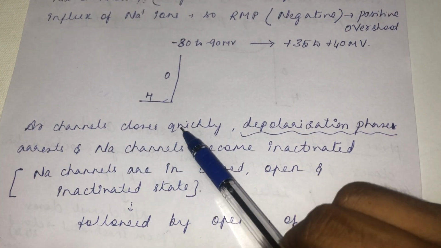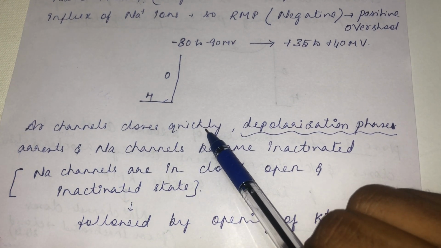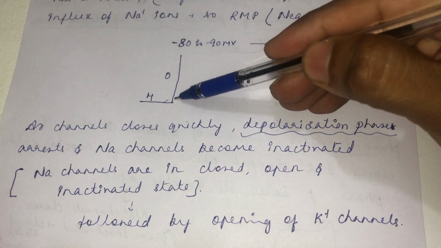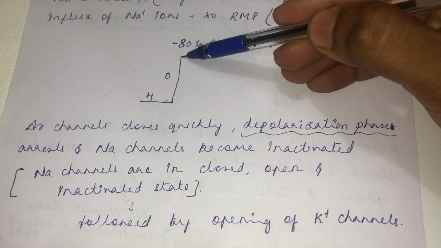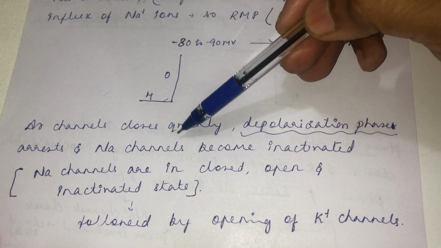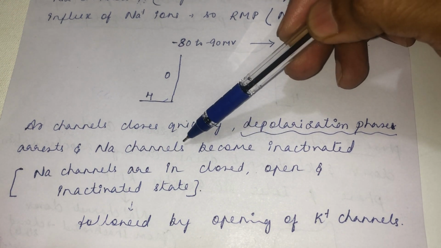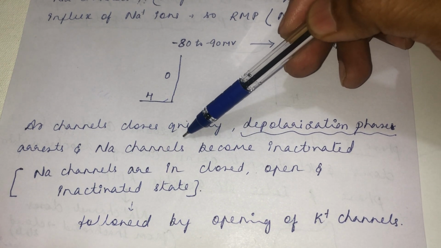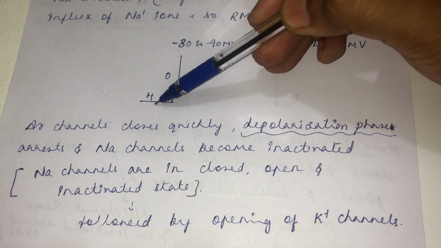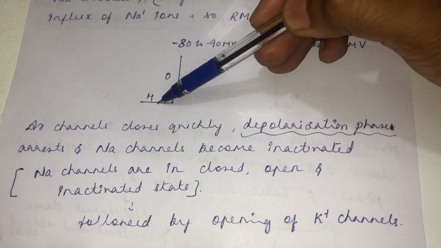See, the channel closes quickly. Why does it close quickly? It is a fast channel, so it closes quickly also. So the depolarization phase will arrest. As and when this action potential reaches +35 to 40 millivolt, the sodium channel closes, and that state of the sodium channel we call the inactivated state. We cannot call it the closed state. At the resting membrane potential, the sodium channel is closed.